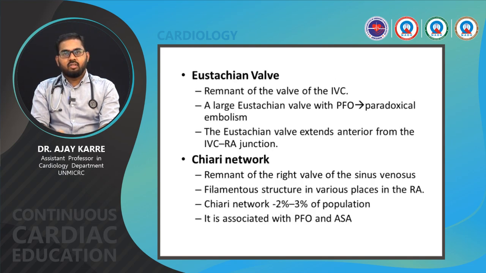Eustachian wall is a remnant of the wall of the IVC. A large Eustachian wall with PFO can cause paradoxical embolism. The Eustachian wall extends anterior from the IVC to the RA junction.